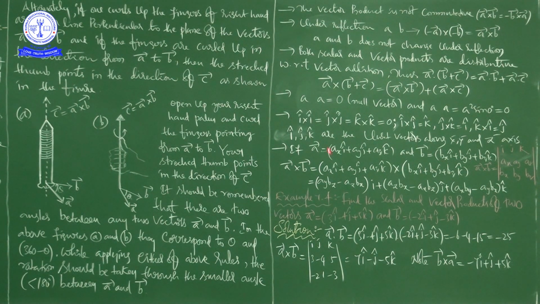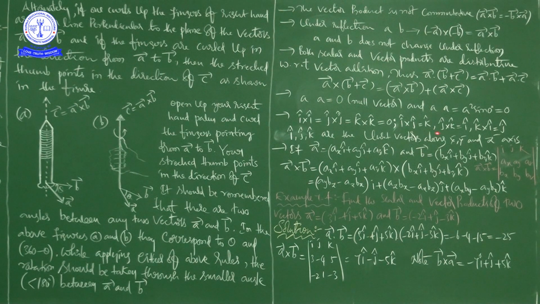So here it is the cross product of two vectors, right? So i, j, k are the unit vectors. If we take the cross product of the same, it will be equal to 0. If we take two different ones, the angle between i and j, that is x and y, is 90. Similarly the angle between z and y, and z and x, is also 90.